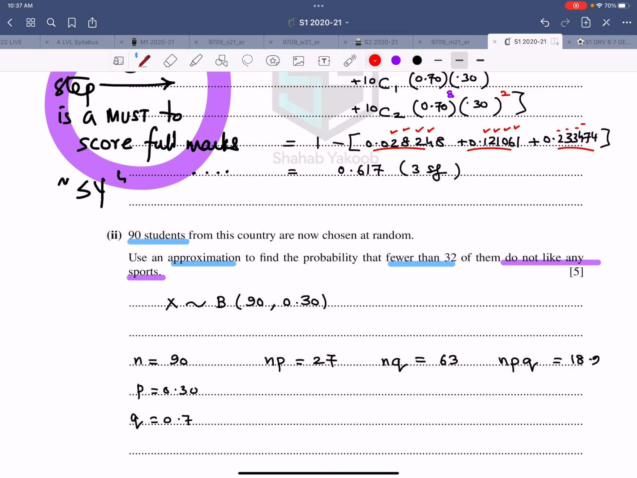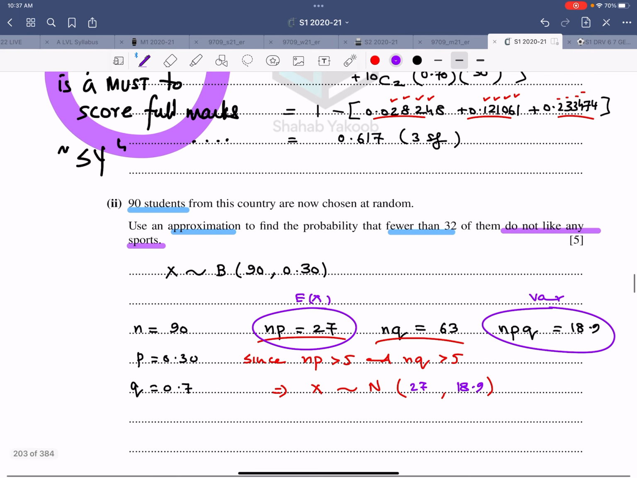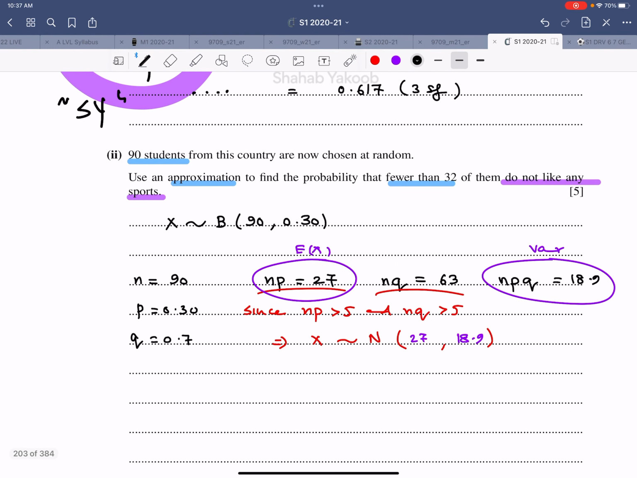Now let's look at my red marker. This is for justification. Since NP is greater than 5 and NQ is greater than 5, therefore X follows a normal distribution. What goes in there? This is your expectation and this is your variance. So 27 and 18.9 go in there. Whether the examiner asks or not, do the justification.